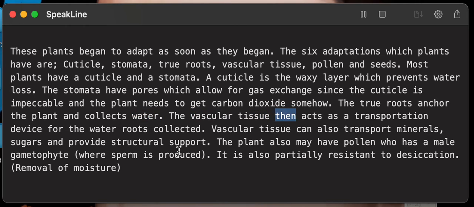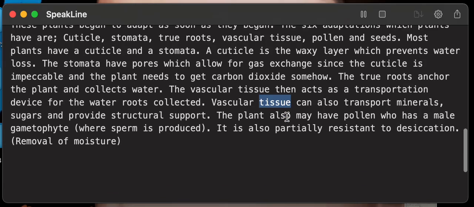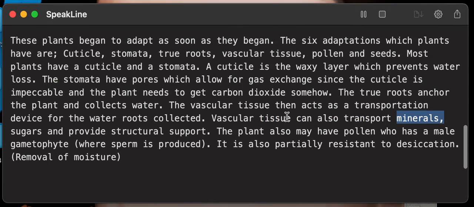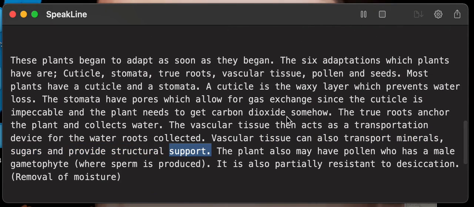The vascular tissue then acts as a transportation device for the water the roots collected. Vascular tissue can also transport minerals, sugars and provide structural support. The plant also may have pollen, which has a male gametophyte, where sperm is produced. It is also partially resistant to desiccation, removal of moisture.